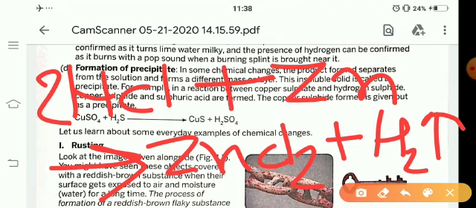By the help of this chemical reaction, it is clear that some chemical changes also produce gases.